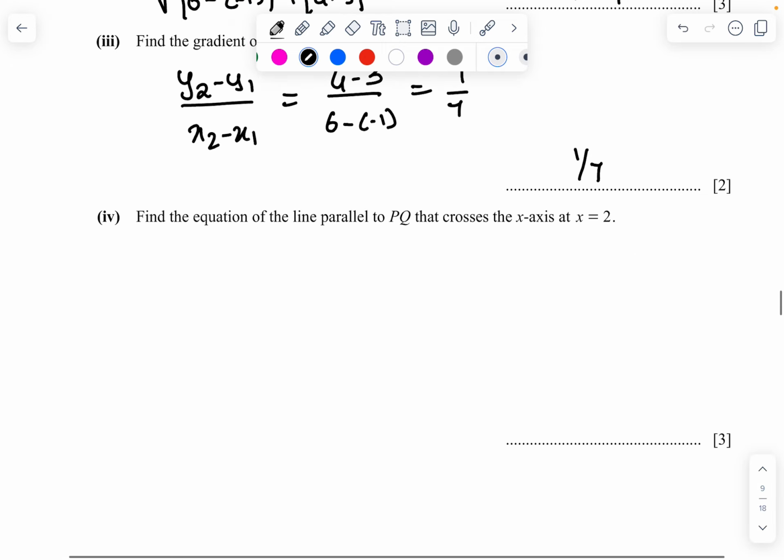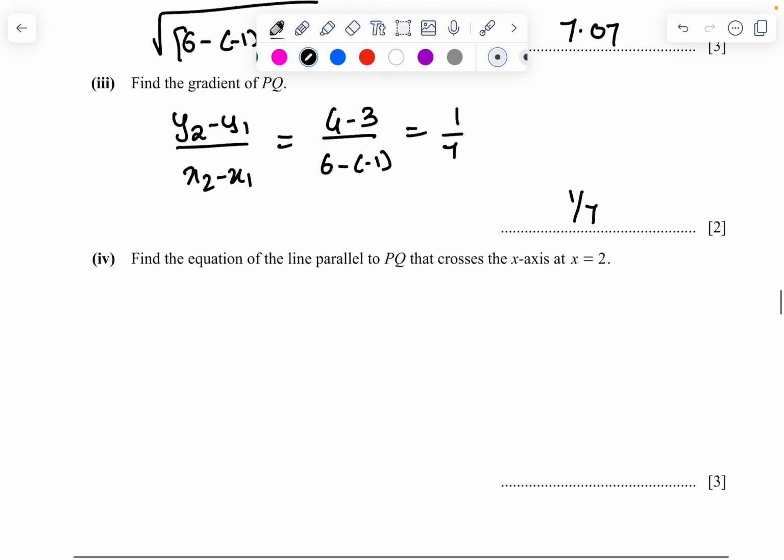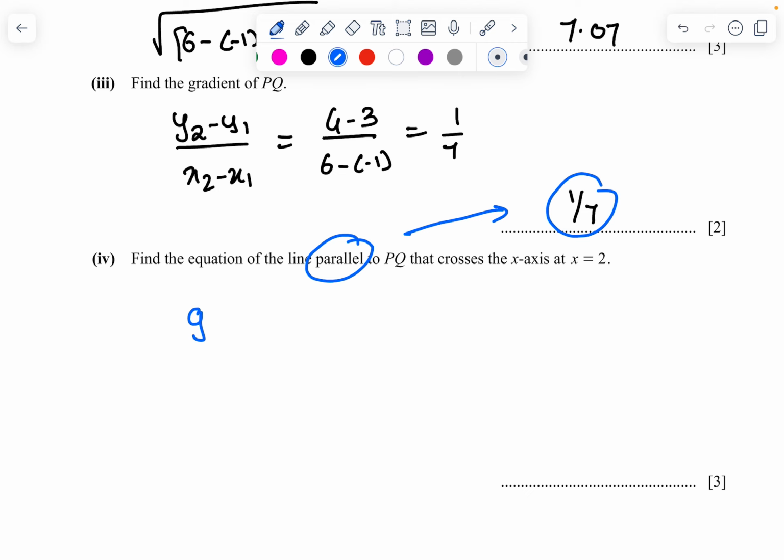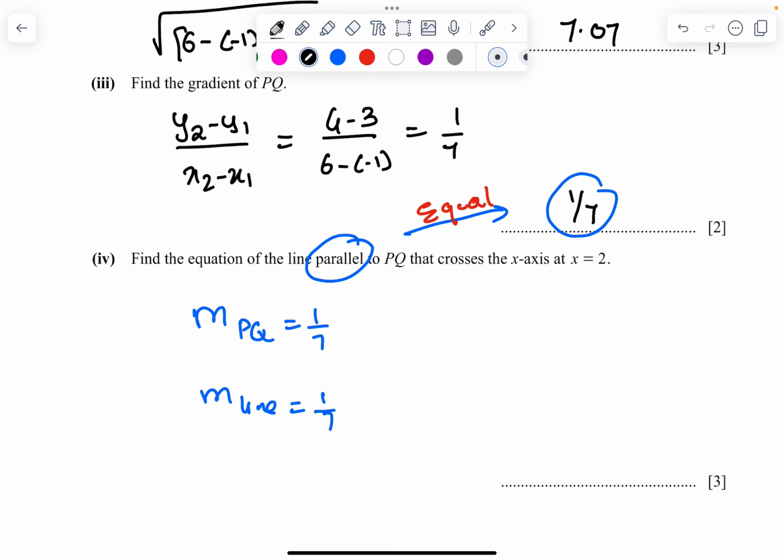Find the equation of a line that is parallel to PQ and crosses the x-axis at x equals 2. Whenever lines are parallel, the gradients are going to be the same. So we have the gradient of PQ is 1 upon 7, so the gradient of the line also will become 1 upon 7, because if they are parallel, the gradients are equal.